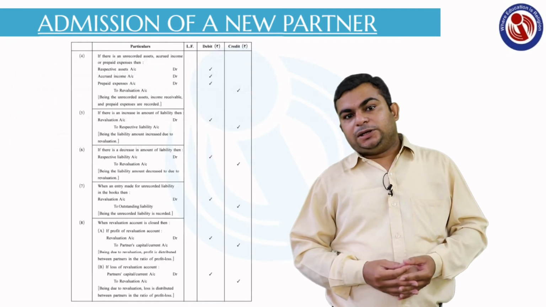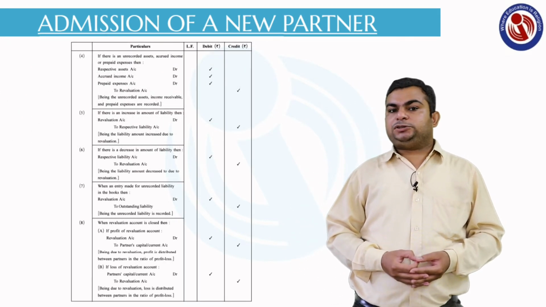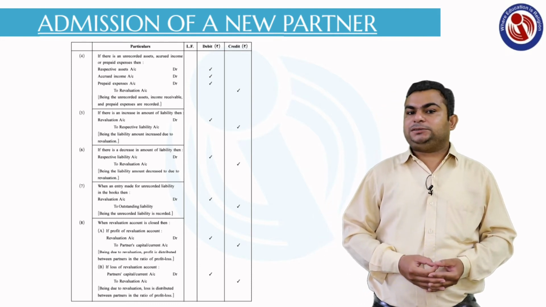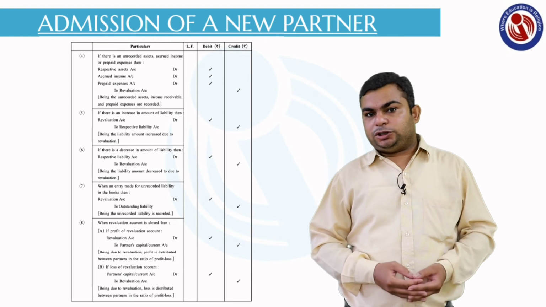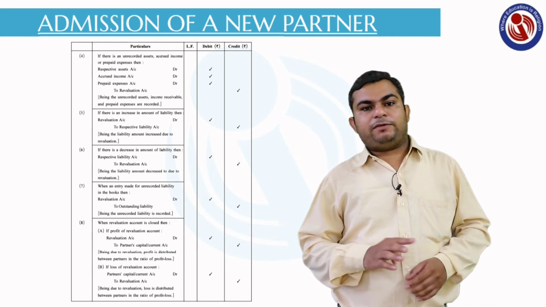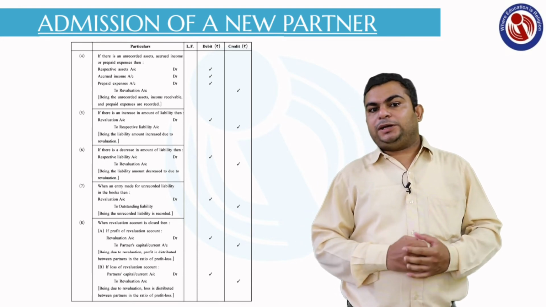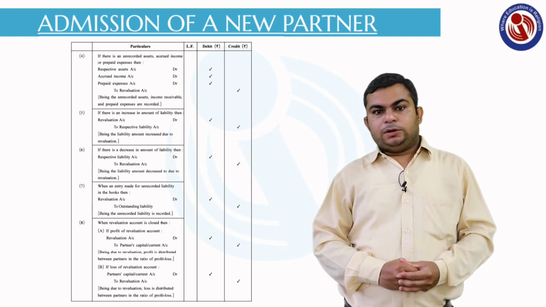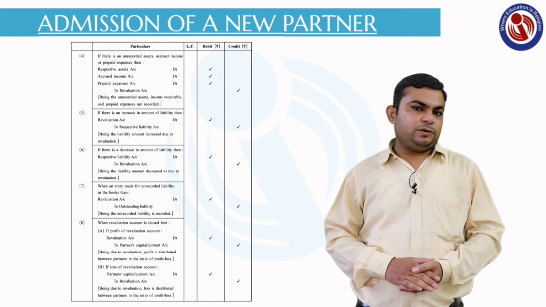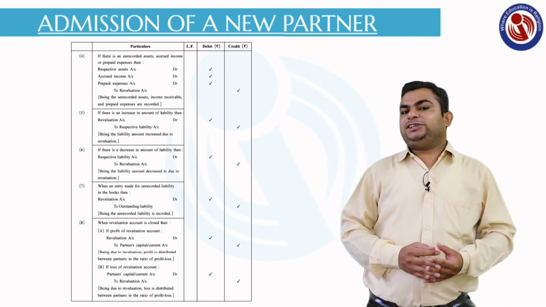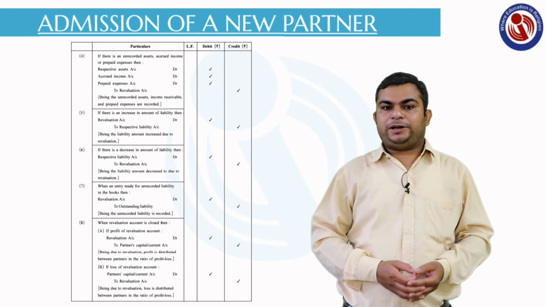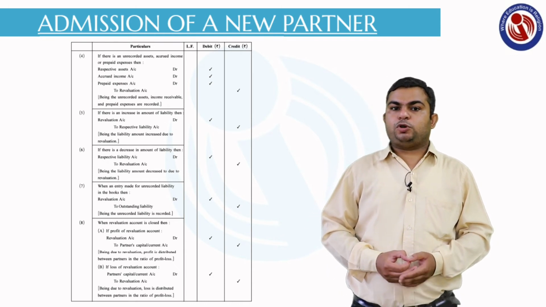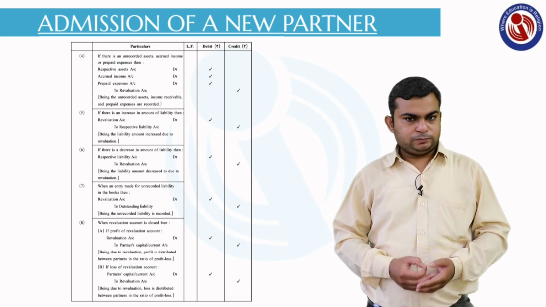In your board examinations, you will be asked 1 VSQ from this chapter and 1 question of 8 marks in section E. In the question of 8 marks, you are supposed to prepare 4 accounts. The first is a revaluation account, the second is a partner's capital account, the third is a cash account, and the fourth is a balance sheet. Actually the fourth is a balance sheet, that is not an account. So these are the 4 specimens you are supposed to draw as part of your answer.